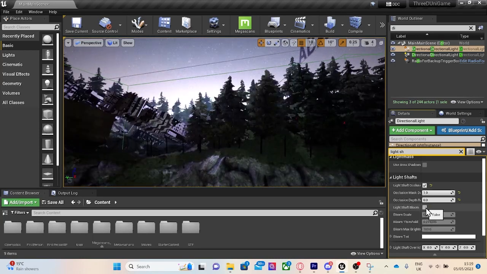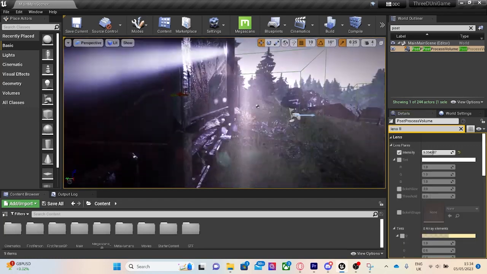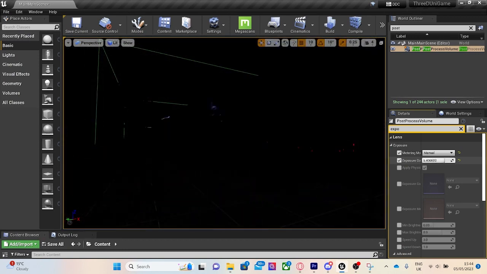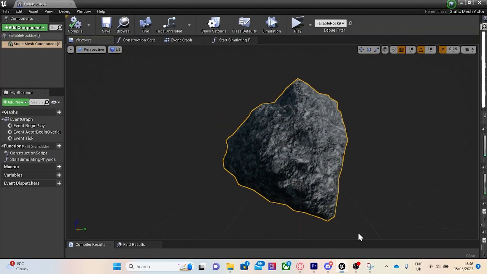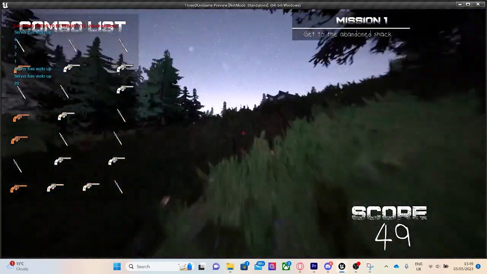Light shafts were enabled on the directional light. As for settings added to the post-process volume, I added film grain, lens flare and a grime mask along with manually setting the exposure amount. As for physics, I added some rocks at the end of the second section. When the player shoots the rocks, they become physically simulated and roll away, allowing the player to pass through to the next part of the game.